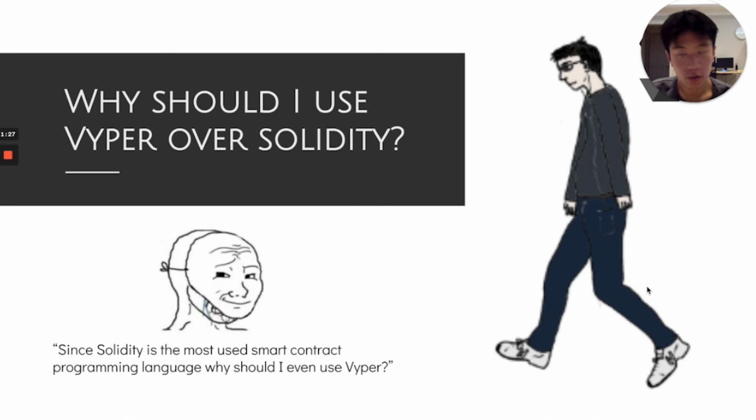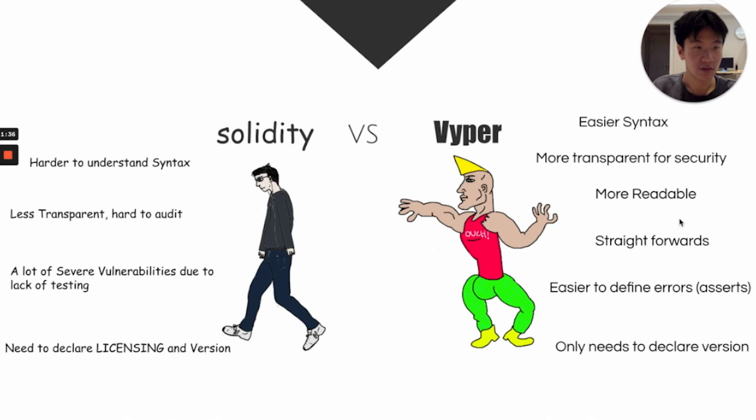So why should I use Vyper over Solidity? Since Solidity is the most used smart contract programming language, why would I even use Vyper? That's a good point, right? Well, Vyper has easier syntax, and has more transparency for security. It's more readable, straightforward, easier to define errors, and you only need to declare the version. Unlike Solidity, where you also have to declare the licensing, right? That's just a very, very small and trivial bonus.